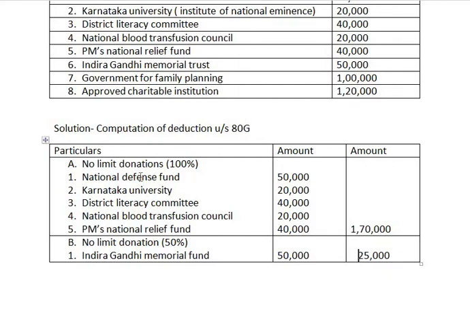These A, that is earlier deductions, are no limit donations with 100% qualifying for deduction. So we have taken directly 1,70,000 to the outer column because this is entirely qualified for deduction 100%. In case of B, there is no limit for donation, but whatever amount you donate, only 50% is qualified for deduction. Therefore 50,000 rupees is donated to Indira Gandhi Memorial Fund. Out of that, only 25,000 is qualified for deduction, as we have to take only 50% of the contributed amount.